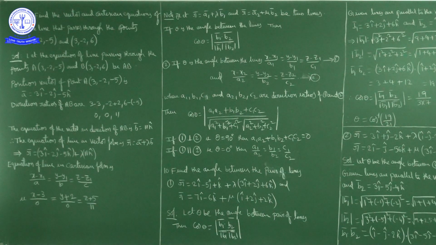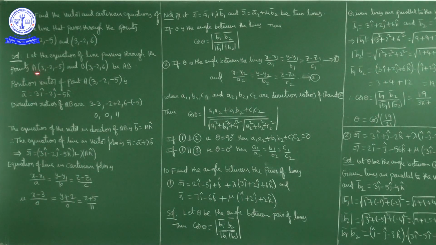Now let the line that passes through the points A(3, -2, -5) and B(3, -2, 6) be AB. The equation of the line is AB. Now we need a point on the line.